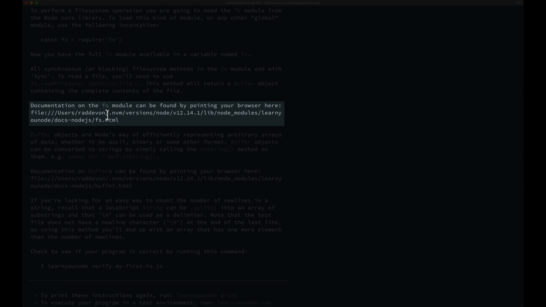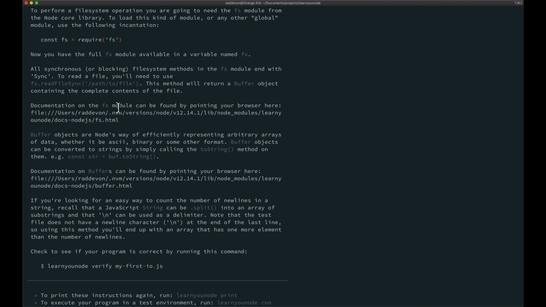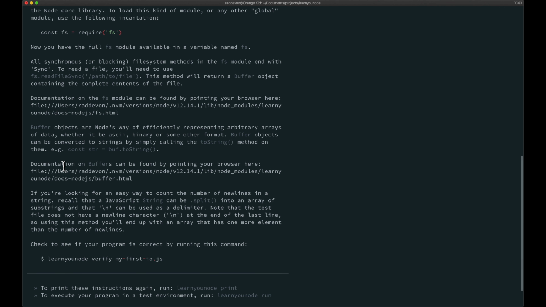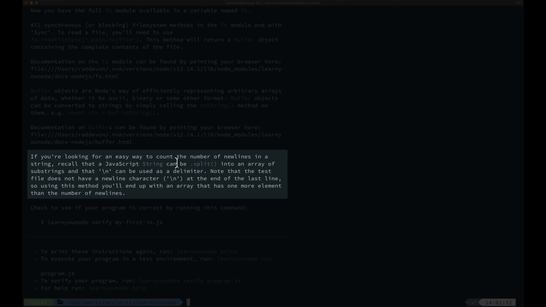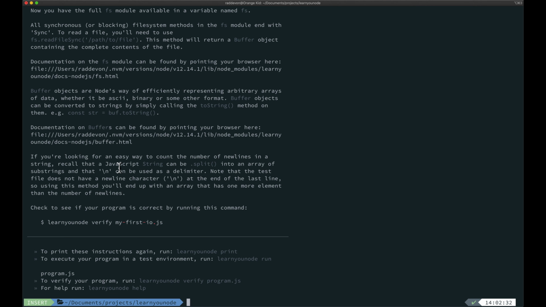This tells us where the documentation is for fs, in case we need to reference that. That could be useful. This tells us how we can deal with buffer objects, which is probably something we're not accustomed to, and how to convert them into strings, which is something that will be a lot easier to deal with. And an easy way to count the number of new lines. Recall that a JavaScript string can be split into an array of substrings, and that \n can be used as a delimiter.